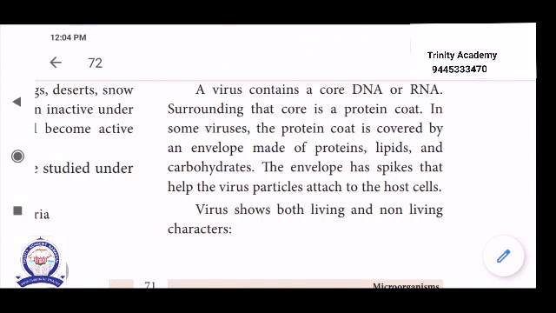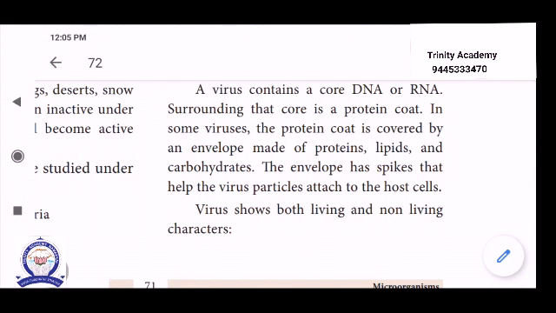The envelope has spikes that help the virus particle attach to the host cell, that is, to the outer surface of the living being.